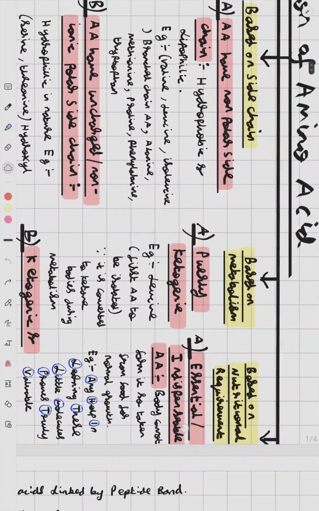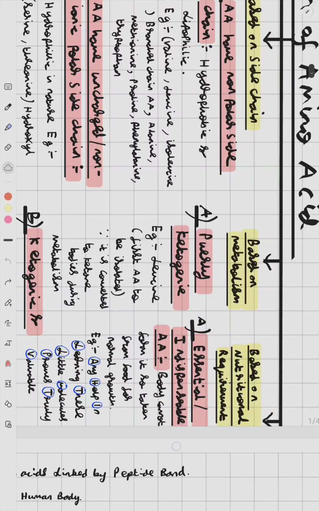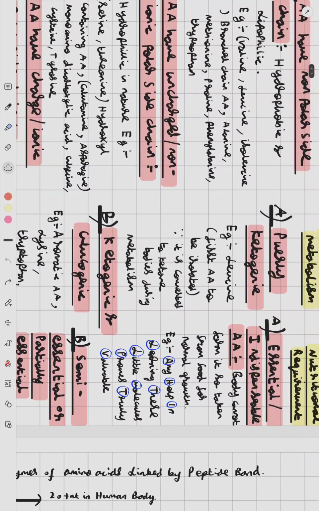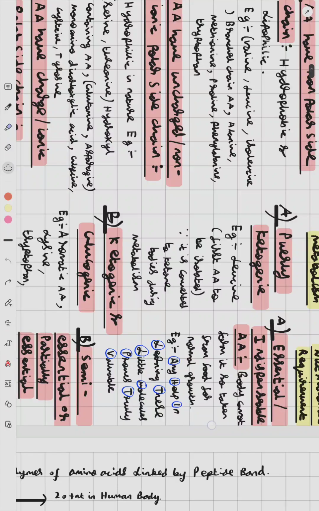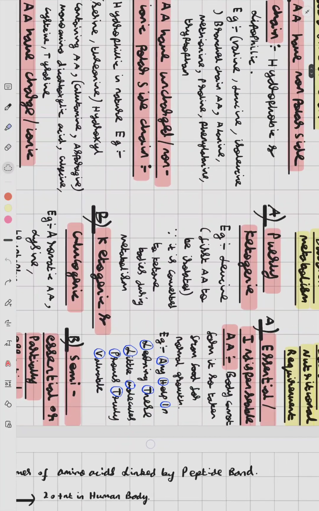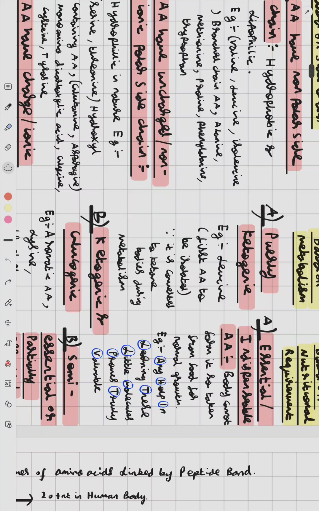Now, based on metabolism, the amino acids are classified into three types: purely ketogenic, ketogenic and glucogenic, and purely glucogenic. The purely ketogenic example is leucine, the first amino acid to be isolated, and it is converted to ketone bodies during metabolism. So it is a purely ketogenic amino acid.